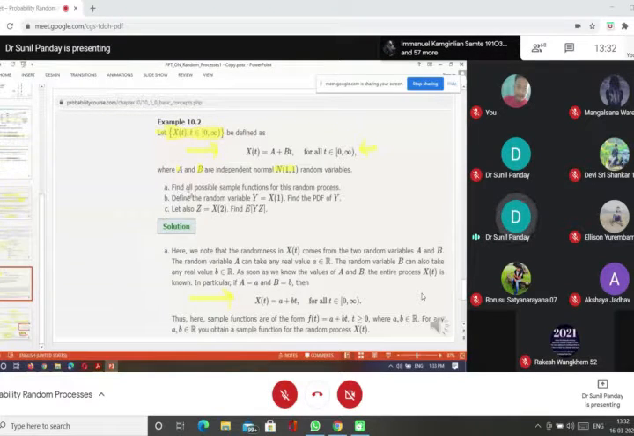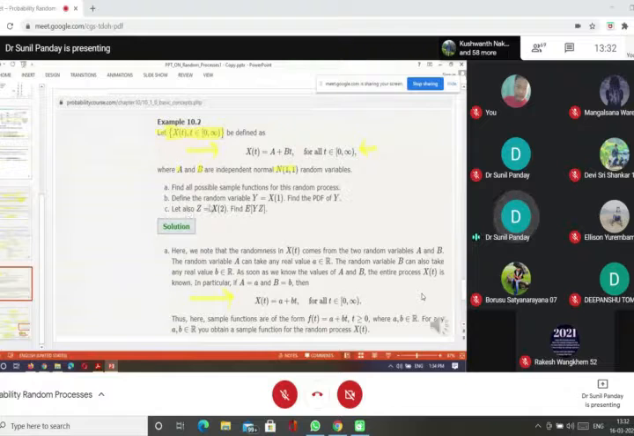So first, find all possible functions for this random process. So sample function or sample realization we have to find. Second, define the random variable y equal to x1, because when the time is fixed, because xt is a random process, and when t is fixed, like here t equal to 1, it's a random variable. So if y equal to xt, we have to find its probability density function, that is pdf of y.